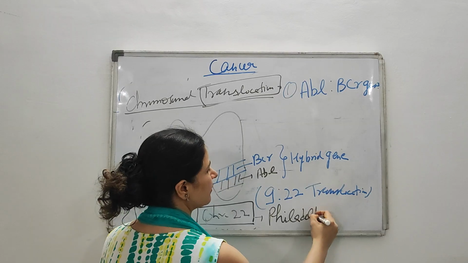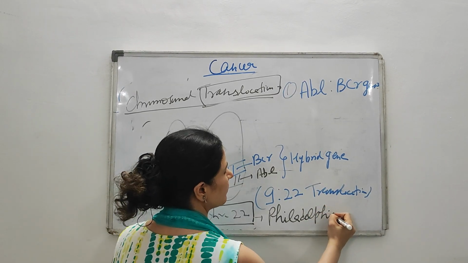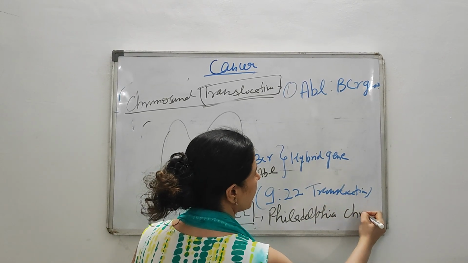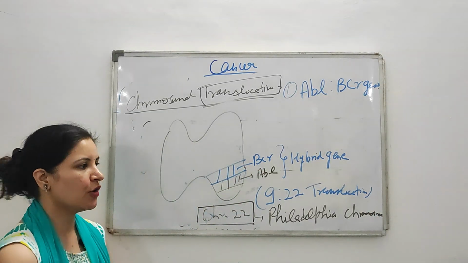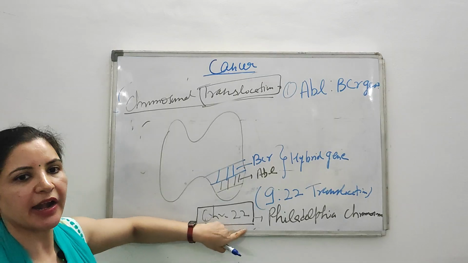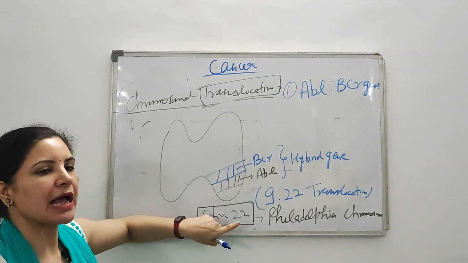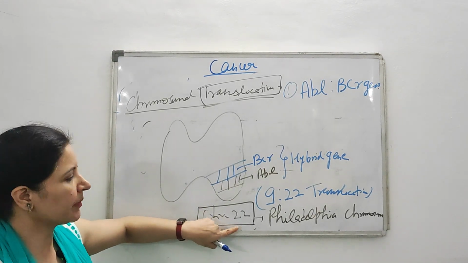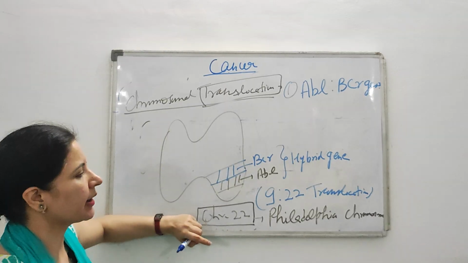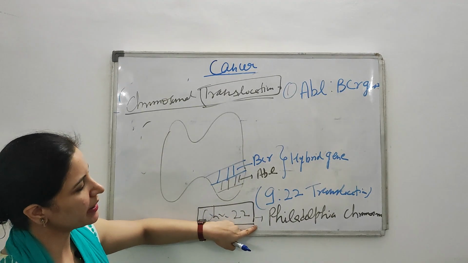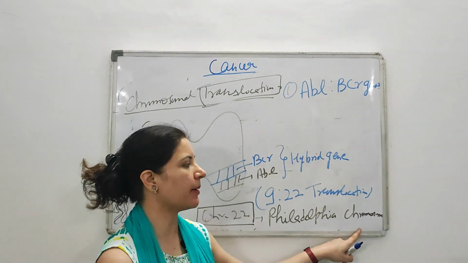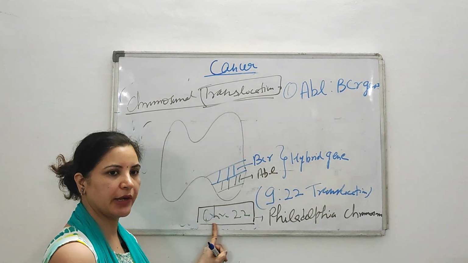Philadelphia chromosome. It is a very important question for your MCQ. It is a frequently asked MCQ: which chromosome is known as the Philadelphia chromosome? It is also asked in viva. From a viva and MCQ point of view, this is very important. So remember, it is chromosome number 22.